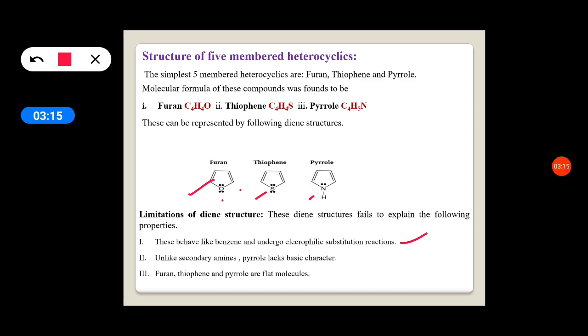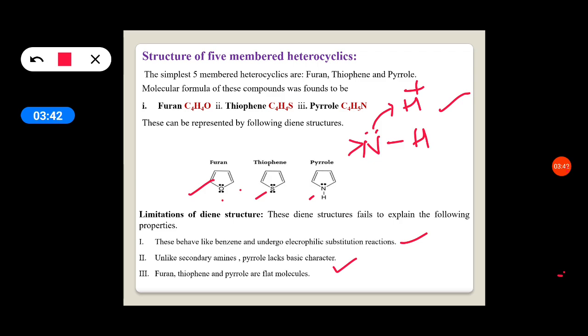Unlike secondary amines, pyrrole lacks basic character. In secondary amines, the NH group is present and nitrogen bears a lone pair of electrons. It donates that lone pair to the proton and forms a new N-H bond, and this is called basic character.